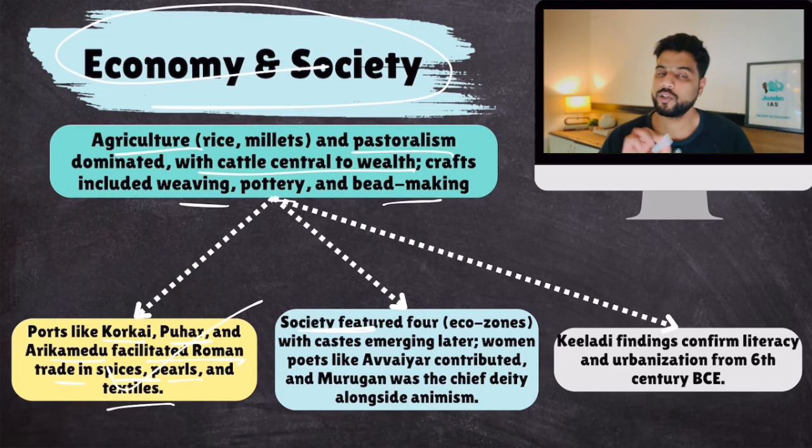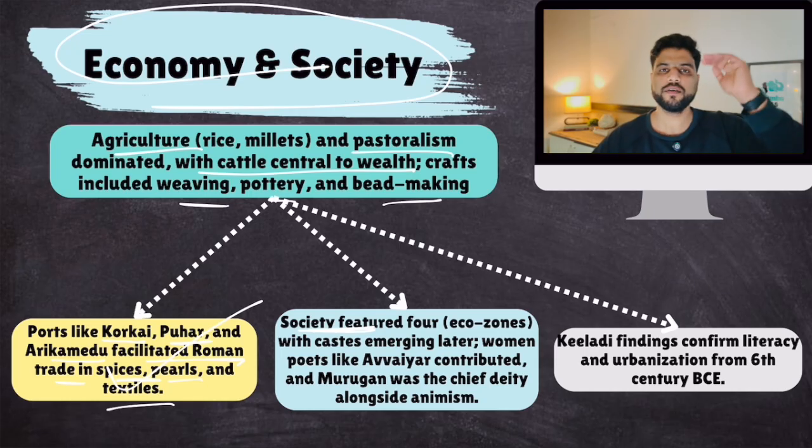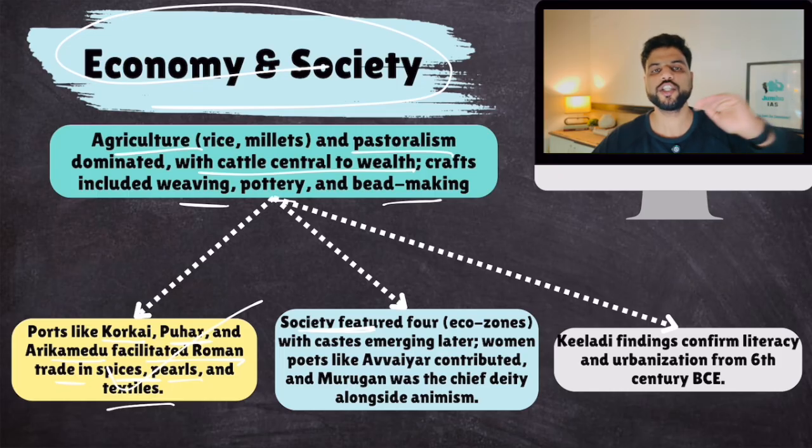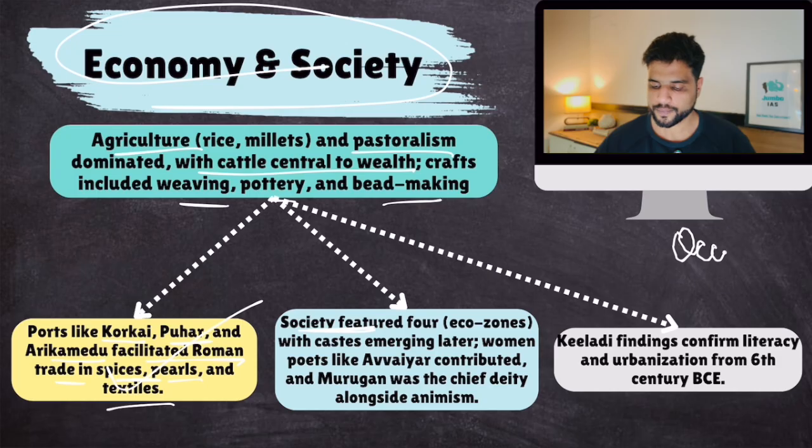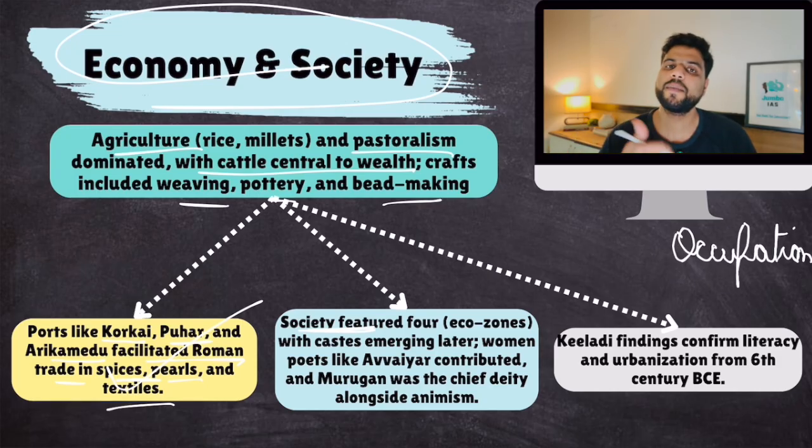Now, if you talk about society, well, there was a caste system, but they didn't use the terms Brahman, Kshatriya, Vaishya, Shudra. They had their own Tamil terms for these classes. Just remember, during the Sangam age, evidence suggests that castes were there, but these castes were not hereditary, they were mostly occupation based. This is the evidence suggested by Sangam literature.